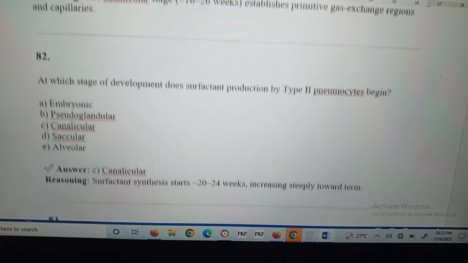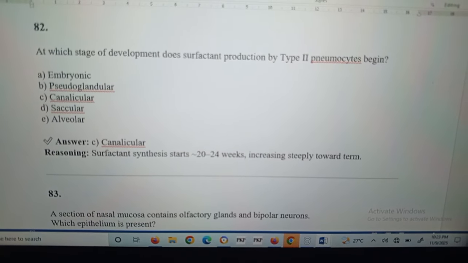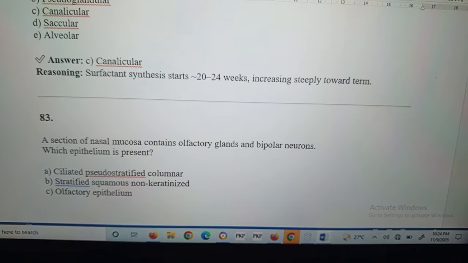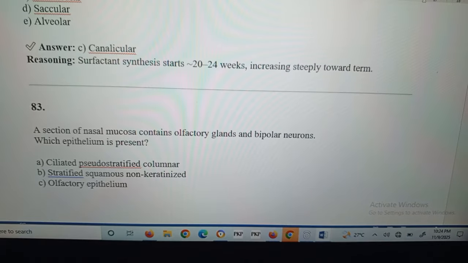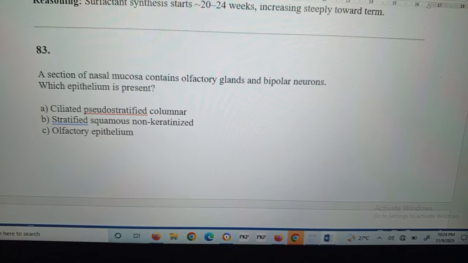Question number 82: at which stage of development does surfactant production by type 2 pneumocytes begin? Canalicular stage. Surfactant synthesis starts at 20 to 24 weeks, increasing steeply towards term.